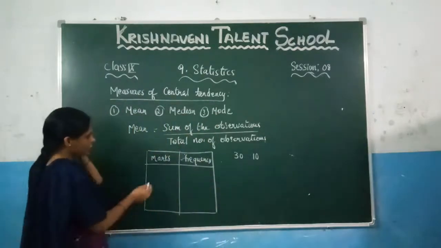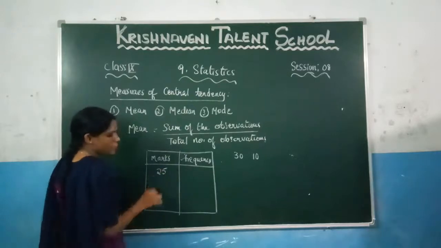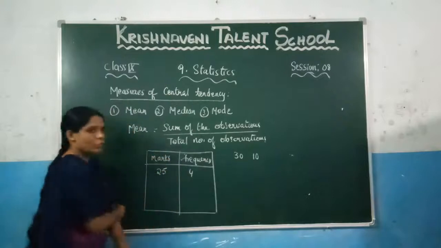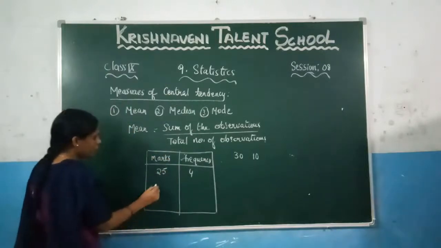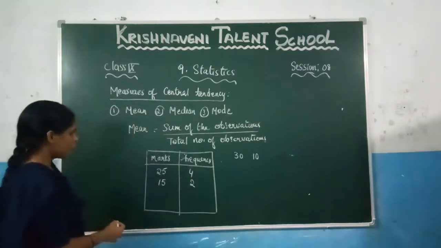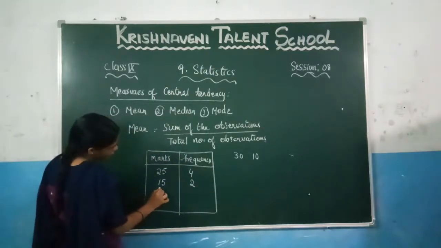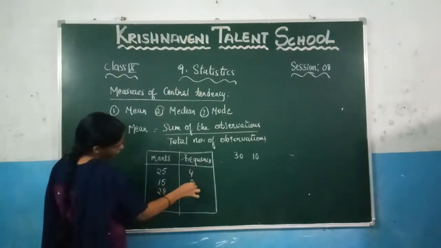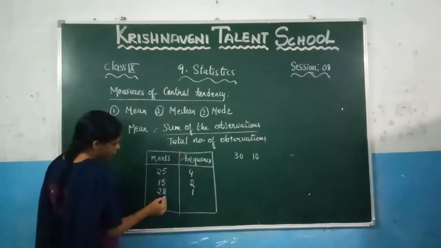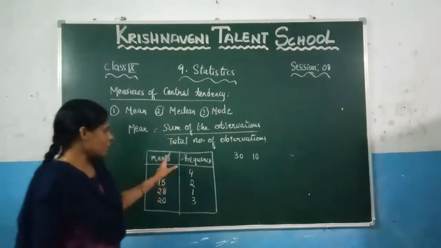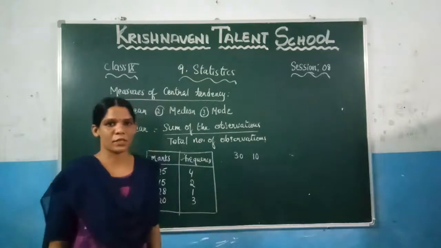So here one person got 25 marks. How many persons got 25 marks? Let us consider it as 4. 4 persons got 25 marks, 2 persons got 15 marks, 1 person got 28 marks, and the other got 20. Still 3 students are there, so since the space is not sufficient, I am writing it here as 3. Okay, let us consider this is the ungrouped frequency distribution table.